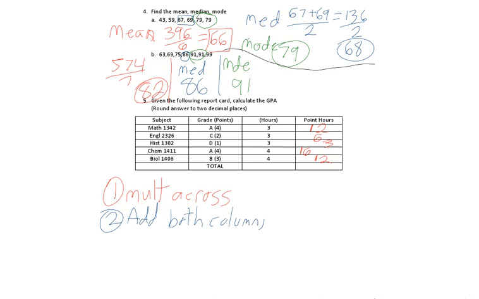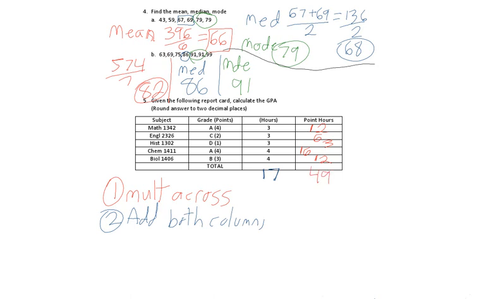So 3 plus 3 plus 3 plus 4 plus 4. That's 17. And then 12 plus 6 is 18. Plus 3 is 21. You know, I'll put it in the calculator. 12 plus 6 plus 3 plus 16 plus 12. It's 49.